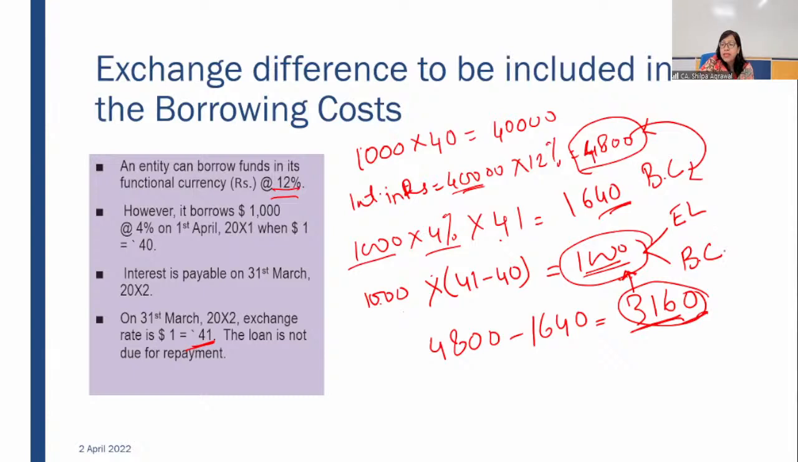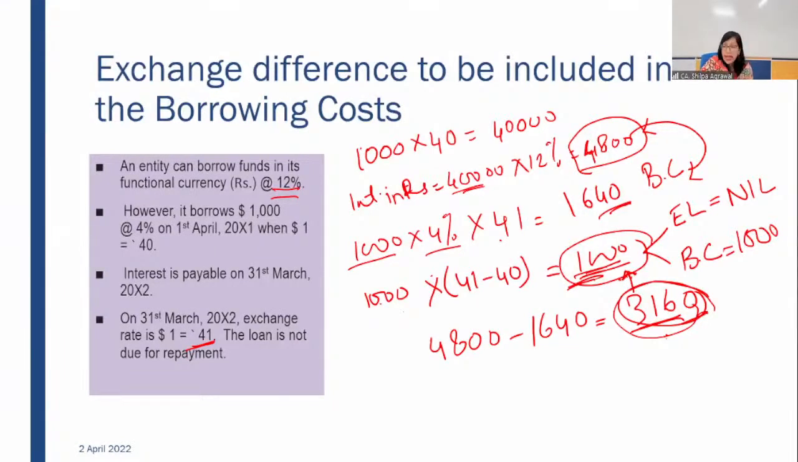What does this mean? Your adjustment for hidden borrowing cost will be 1000 and your exchange loss will be nil. You cannot account for this 3160. You can account for only 1000. You have to identify, out of this 1000, what is included as exchange loss and what is included as borrowing cost.